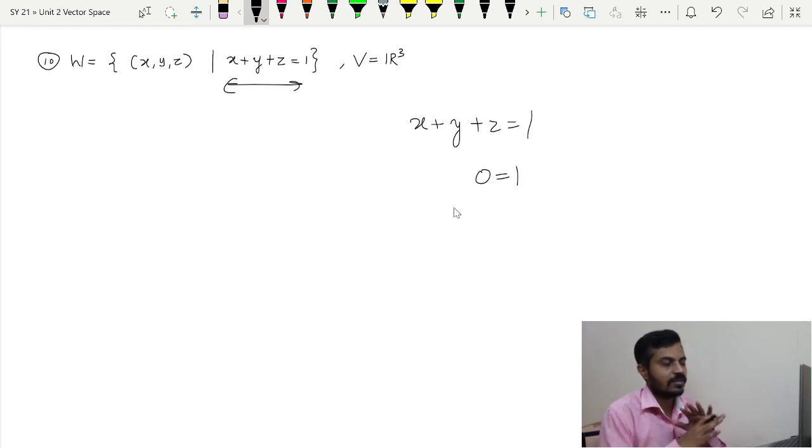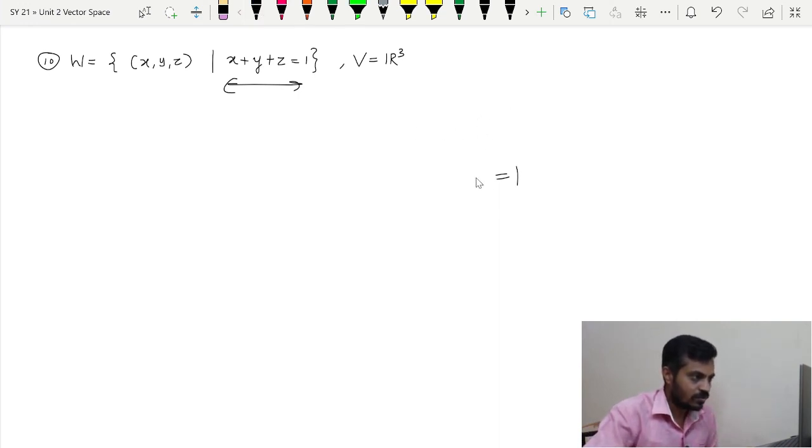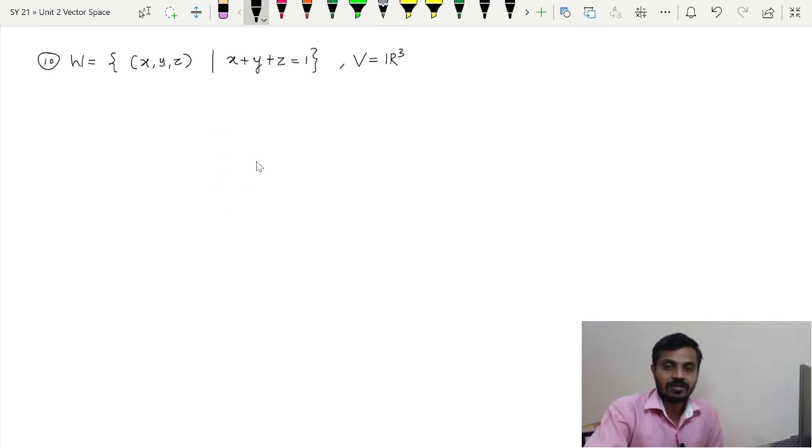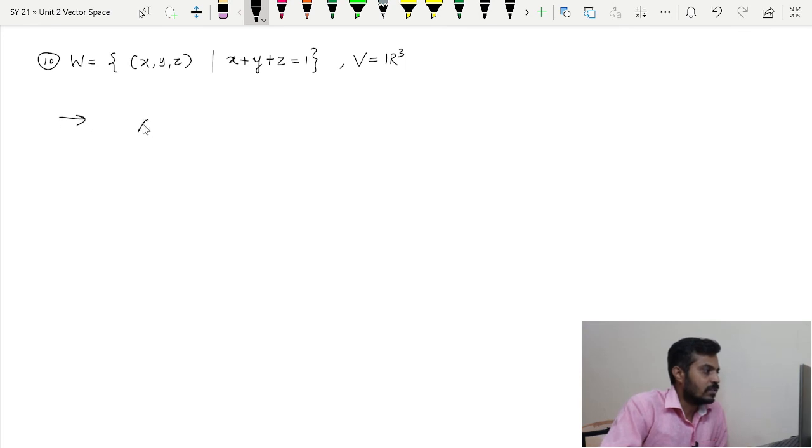Therefore the 0 vector does not belong to W, and thus the solution set of a non-homogeneous system is not a vector space. So remember that the solution set of a non-homogeneous system of equations is not a vector space, or you can say a subspace. So what is our reason? As the 0 vector does not belong to W, therefore W is not a subspace of R3.